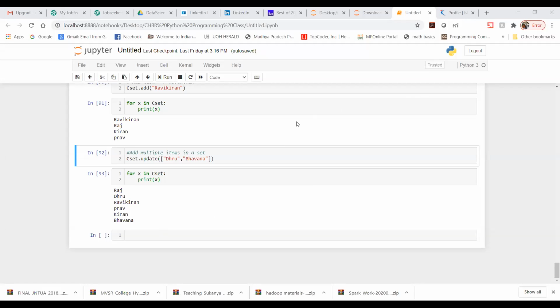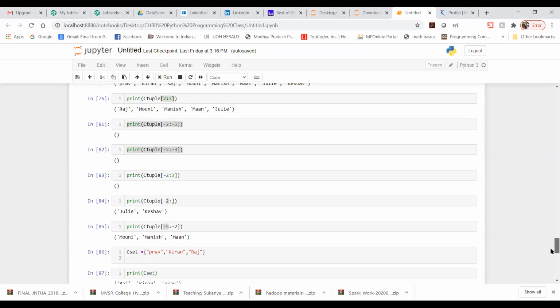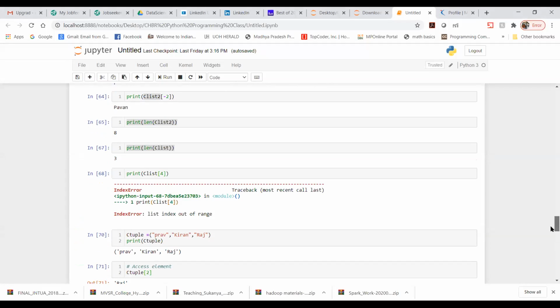Because set is quite large, and I don't know whether you are aware of how to add items in a list, let me take that as well, because somehow I forgot to mention it. Let me move up to where we have created the list.